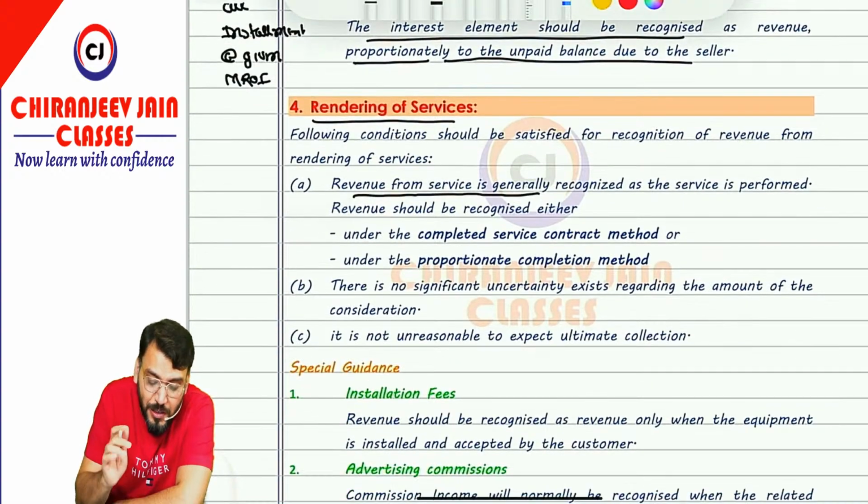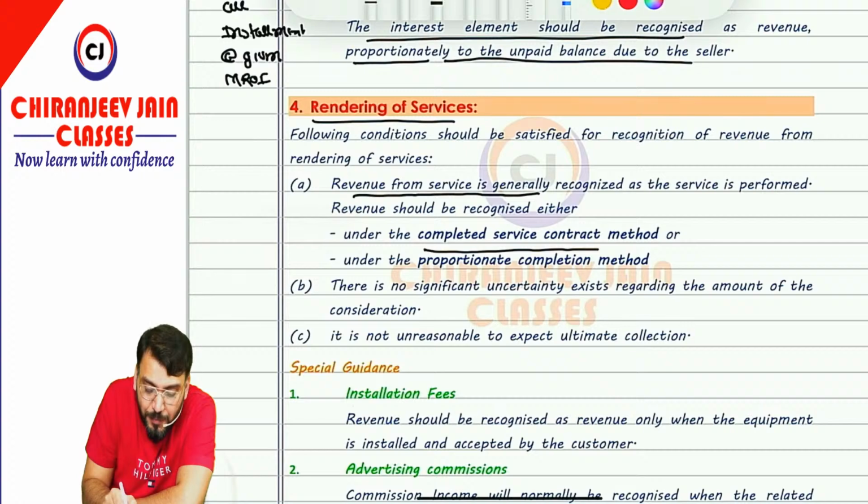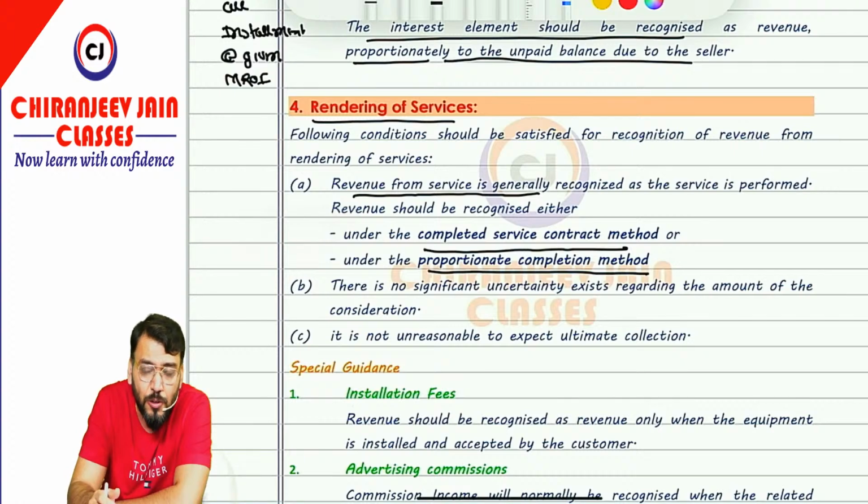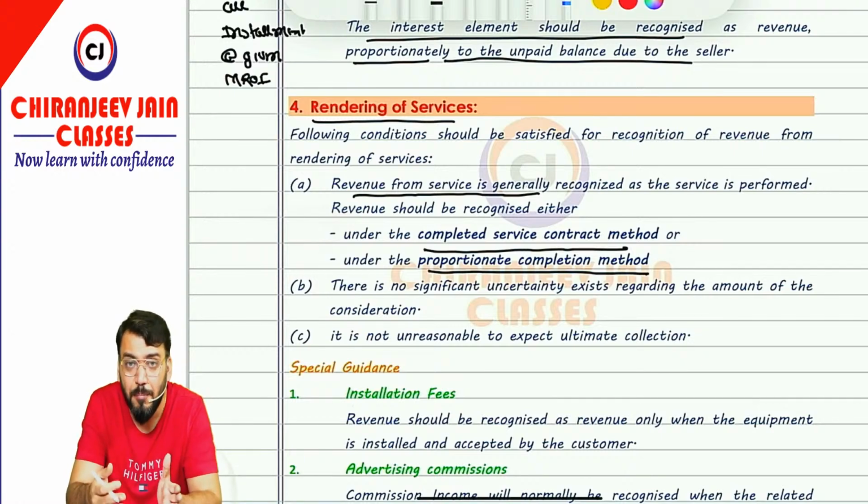Now AS9 has given two methods for recognition of revenue. One is known as completed service contract method. One is known as proportionate completion method. Normally if in a service there is only one act, when that act is completed, recognize that revenue. But there are many services where there are multiple acts. In that case, once one act is completed, we need to recognize proportionate revenue for that.